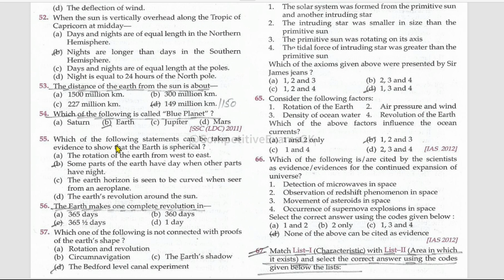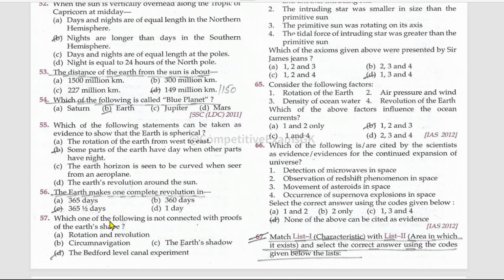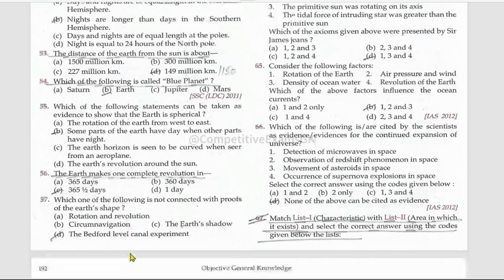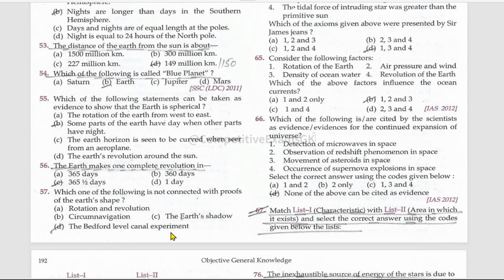Which of the following statements can be taken as evidence to show that the Earth is spherical? Some parts of the Earth have day when other parts have night. If the Earth makes one complete revolution in 365.5 days, which one of the following is not connected with proofs of the Earth's shape? That is the Bedford level canal experiment.